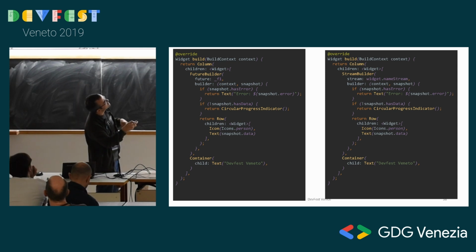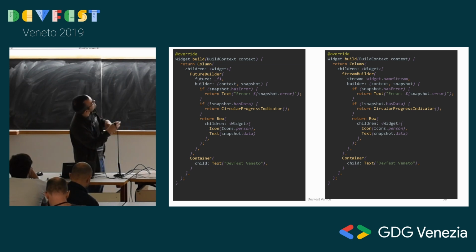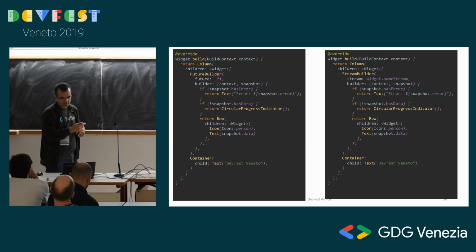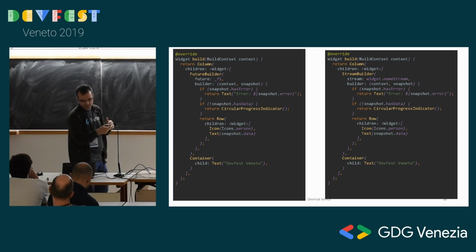Similarly, for the stream builder, nothing much changes. From somewhere you get a stream, and then similarly you build your UI. Pretty much almost the same, yes. Okay, there's an alternative. You don't have to use the future builder, because sometimes people look at this and think, okay, what's going on here? I just want to see my UI elements.